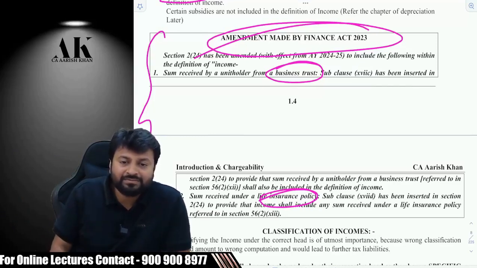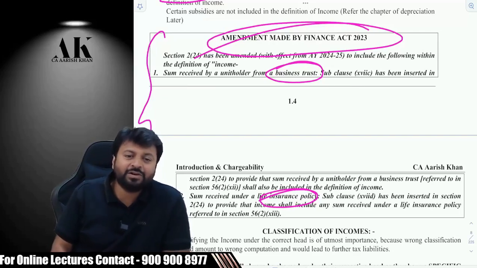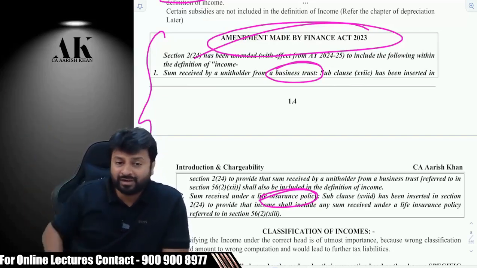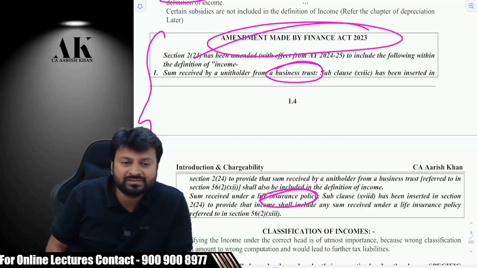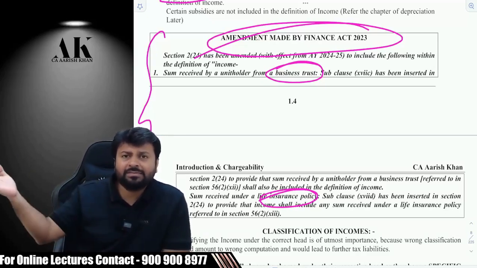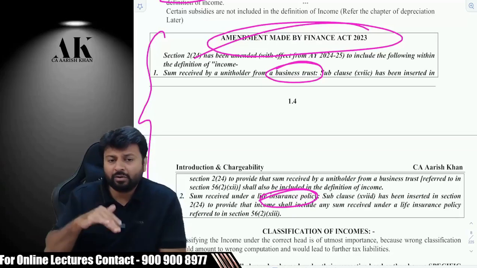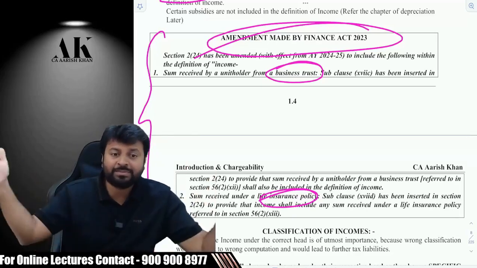It will be taxable. So a person who is paying more than 5 lakh rupees premium in life insurance is obviously a rich person. He cannot be middle class. A middle class will not invest 5 lakh rupees premium in a life insurance. 5 lakh rupees premium means the cover is too huge. Therefore, they are targeting such kind of people. Similarly, this year one more amendment came. We are going to do all of them. I'm just trying to explain how the government tried to increase the base.